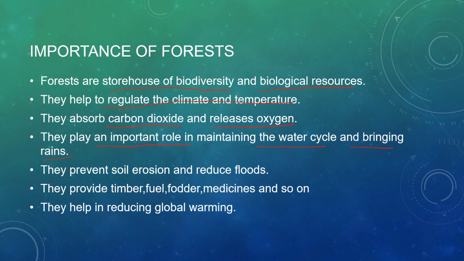As we are doing too much deforestation nowadays for making buildings, malls, industries, factories and all, this balance is being disturbed. We are unable to maintain the water cycle, and the climate and temperature are also being disturbed. This is only because of human activities that forests are getting disturbed. Forests prevent soil erosion, reduce floods, and provide timber, fuel, fodder, medicines and so on. And they help in reducing global warming as well.